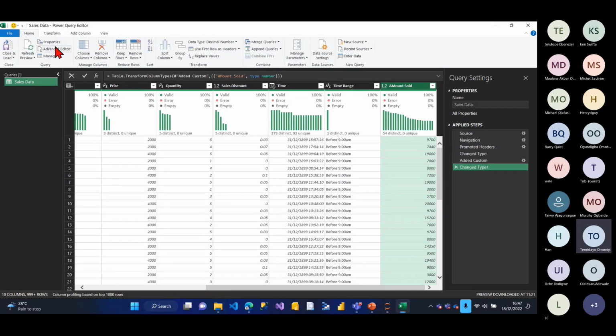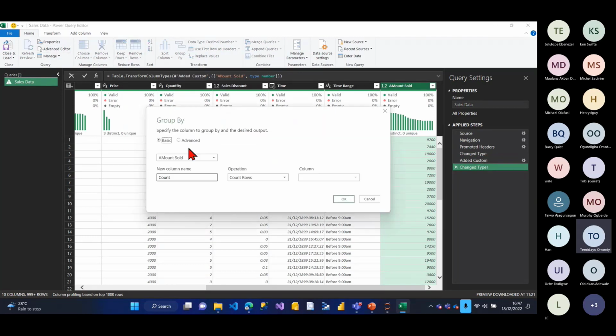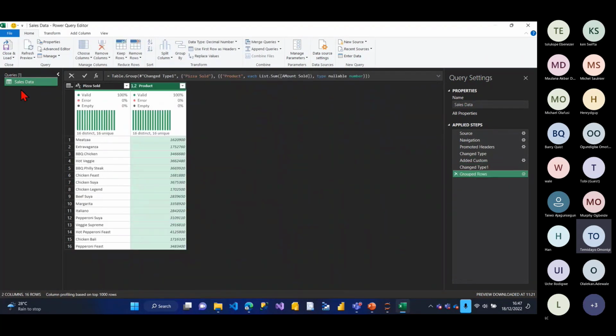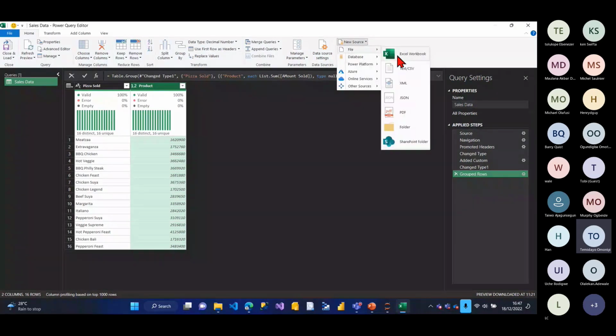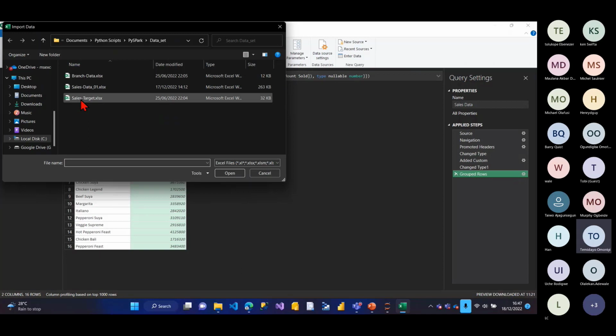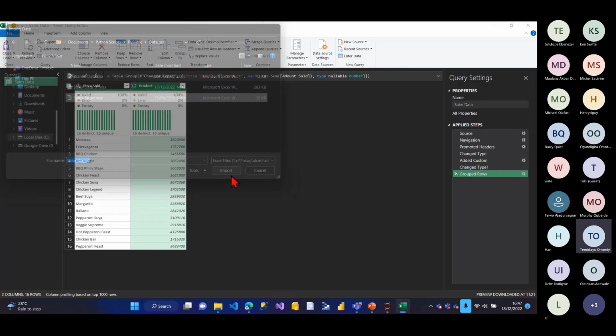I'm not sure how to do the group by in Power Query. So I'll say, okay, I want to group by pizza sold. The name should be Products. How to get the sum against amount sold. Okay, and that's what I just want for sales data. I'll do another one for the sales target also. You know what I'm going to achieve now. Sales targets. So where's my sales targets? Yes. Okay, import.